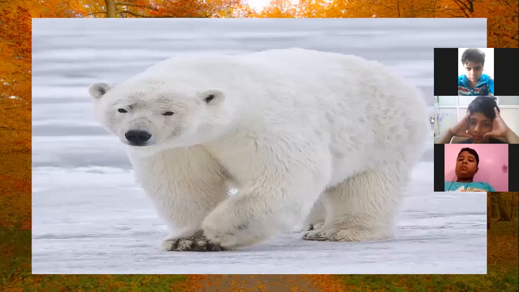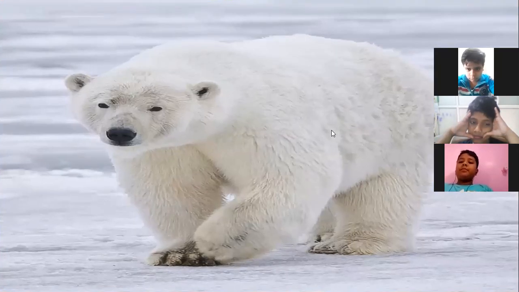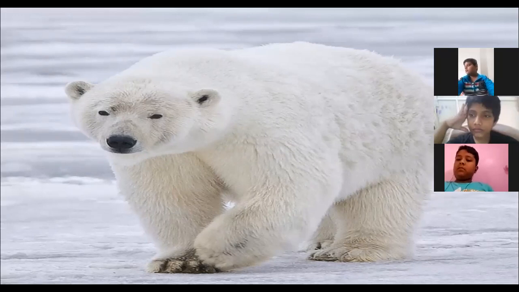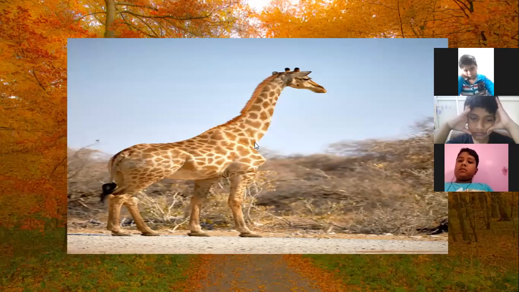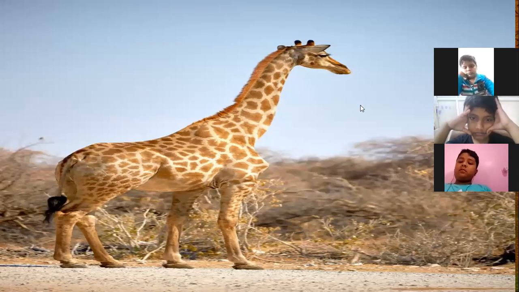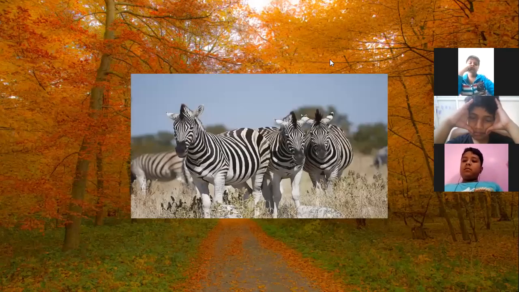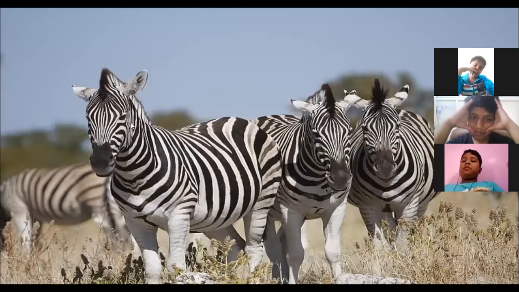Now look here, you must have identified the polar bear. This animal is not found everywhere. It is only found in the polar regions. Similarly, you can see the giraffe. The giraffe is also found in a particular region. It is not found everywhere. This picture is about another animal.